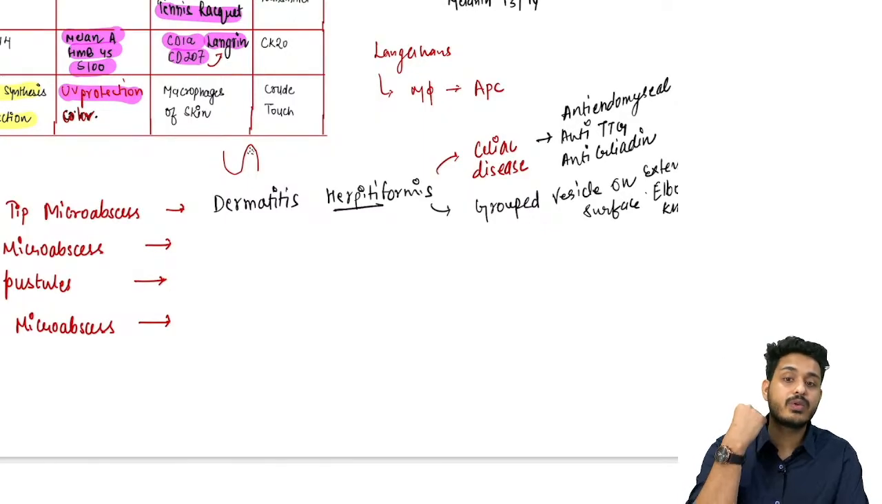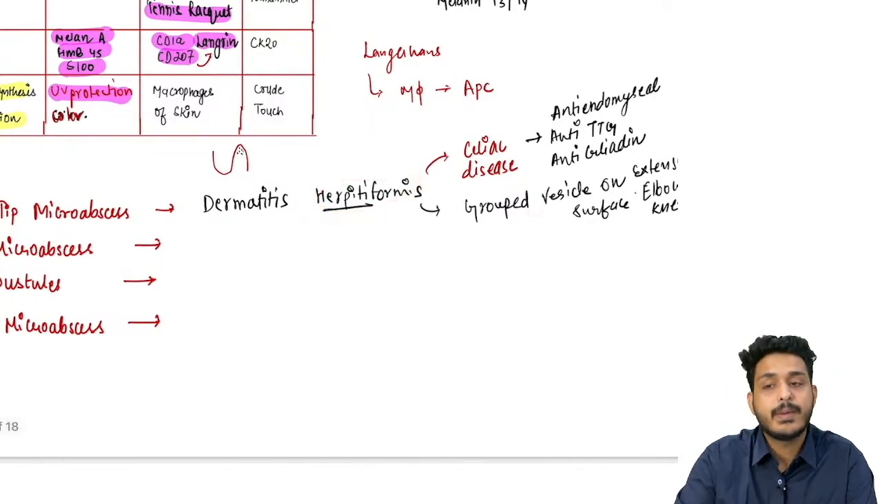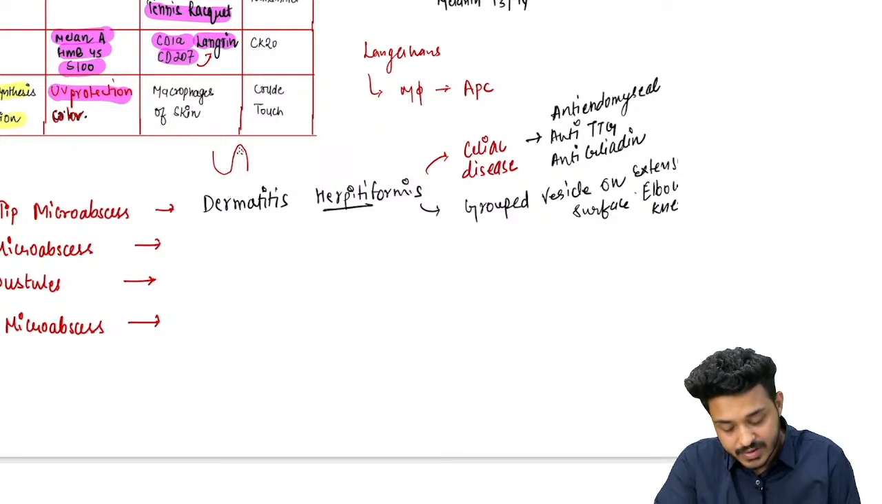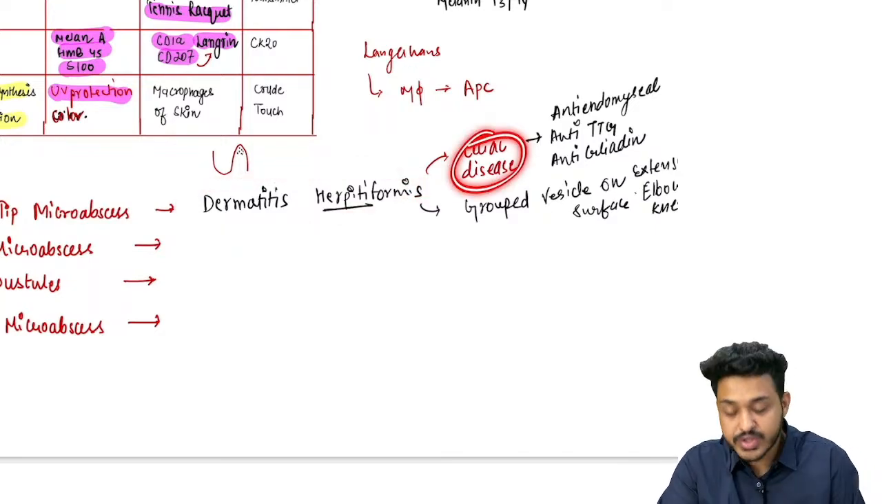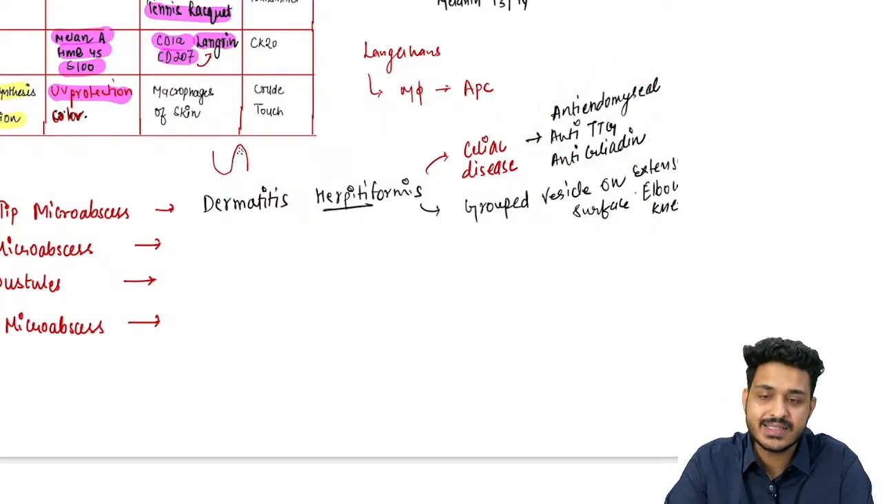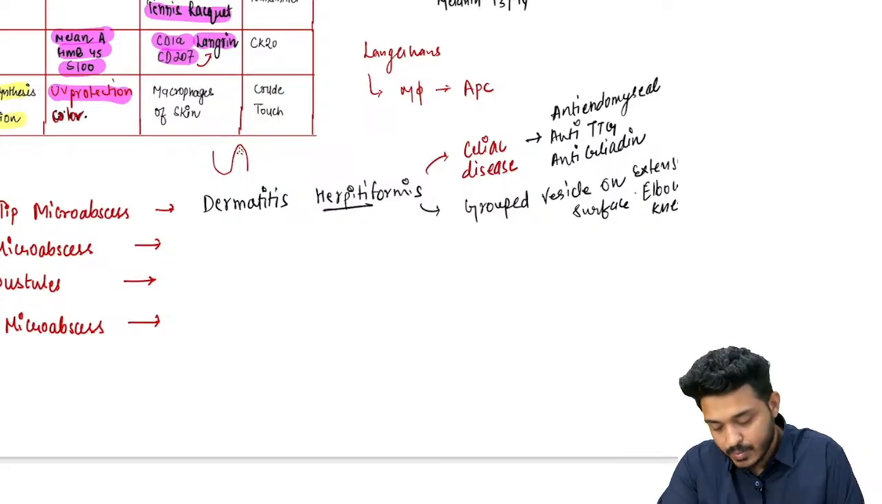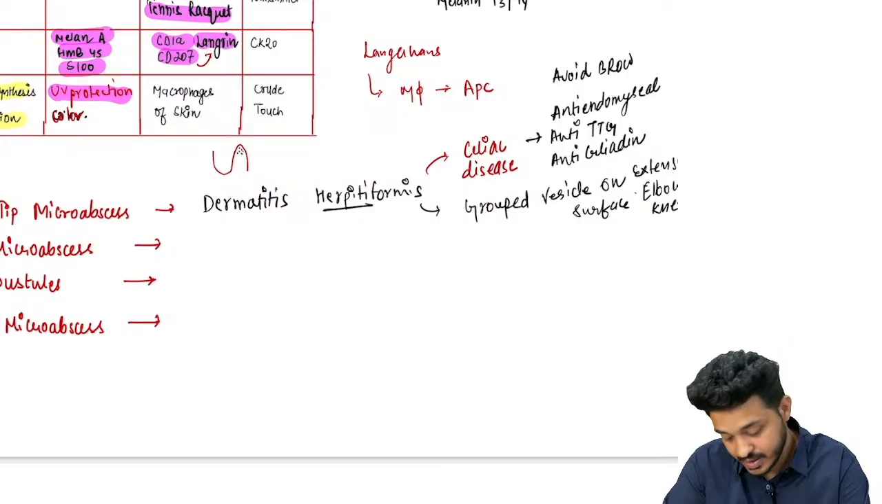So multiple grouped vesicles were there, and this disease is having what? Papillary tip microabscess. Your diagnosis will be dermatitis herpetiformis, right? It has got association with celiac disease, and the antibodies are anti-endomysial, anti-TTG and anti-gliadin antibodies. And the treatment will be avoiding the bro. What is the treatment? Avoid bro. You can also use dapsone, right? Avoid the bro. This is going to be an important one, right?